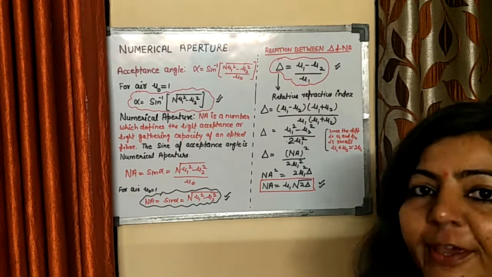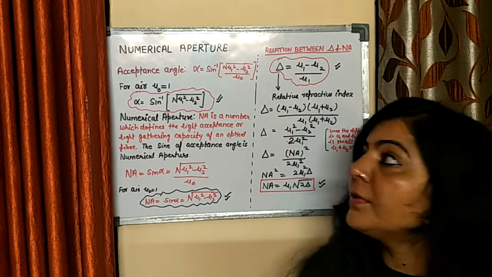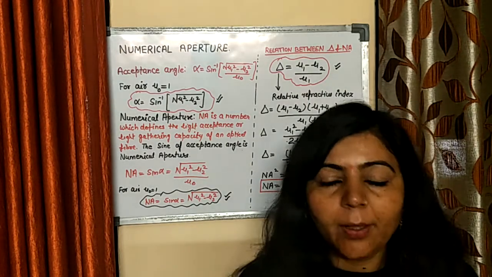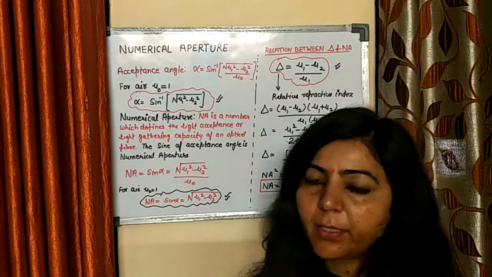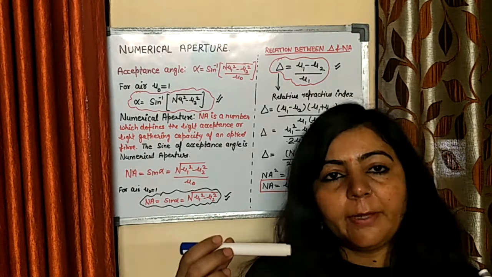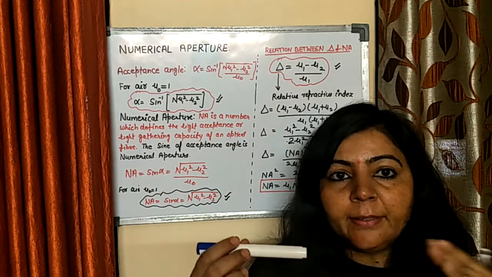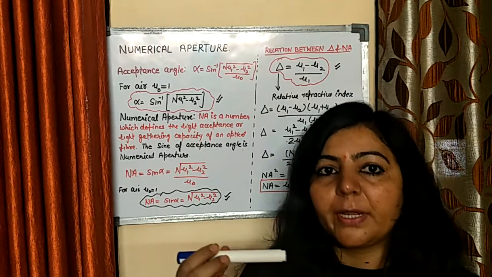In our last lecture we discussed acceptance angle. Now in this one we are going to discuss numerical aperture. But before that, a quick reminder about acceptance angle. In an optical fiber, when light enters the fiber, the incident ray makes a certain angle with the fiber axis or core axis.